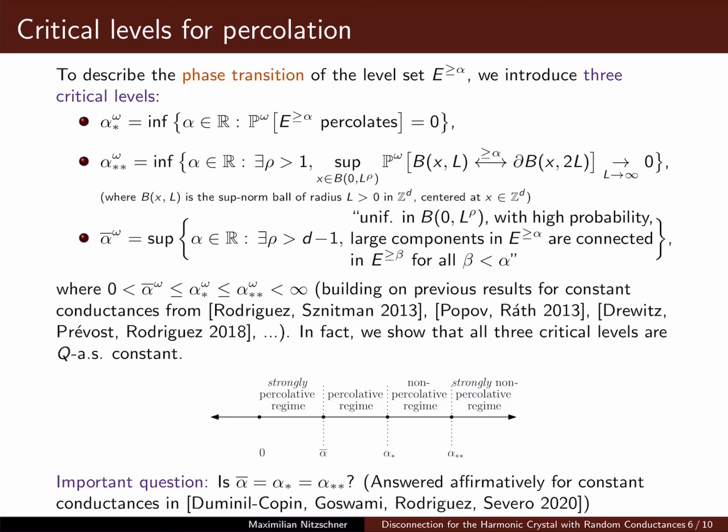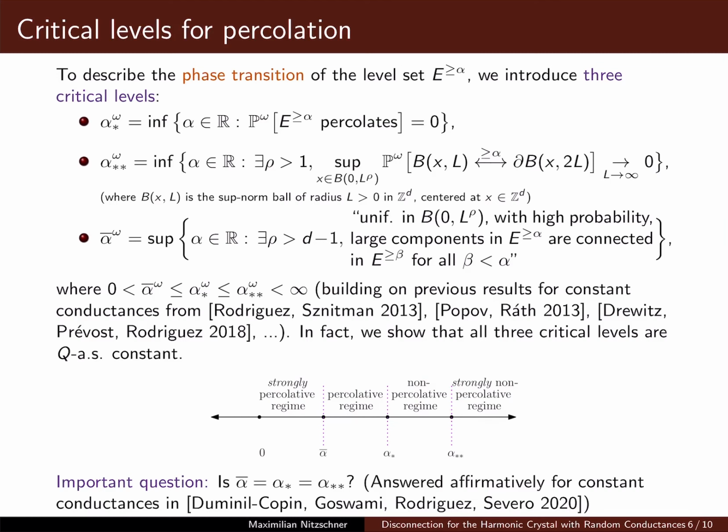Okay, then there are two other parameters, which are alpha star star omega and alpha bar omega, and they characterize respectively a strongly non-percolative regime for E bigger or equal to alpha and a strongly percolative regime for E bigger or equal to alpha. Without going into too much detail, above alpha star star omega, the connected components of this level set are supposed to be very small, so one has a fast decay of connection probability.